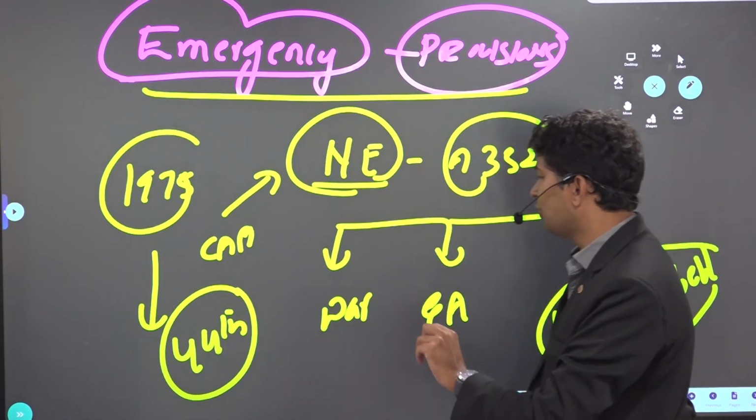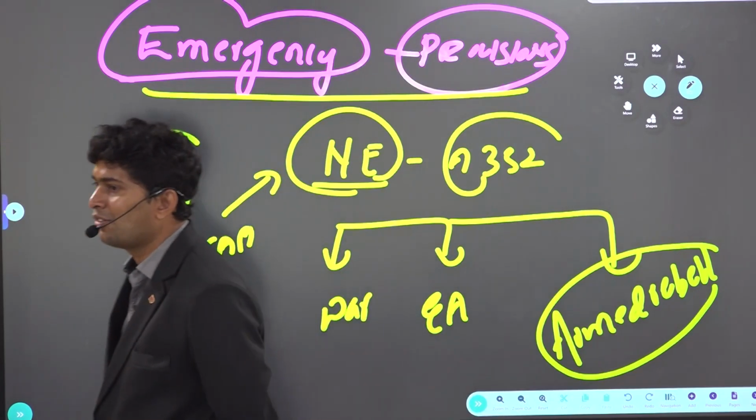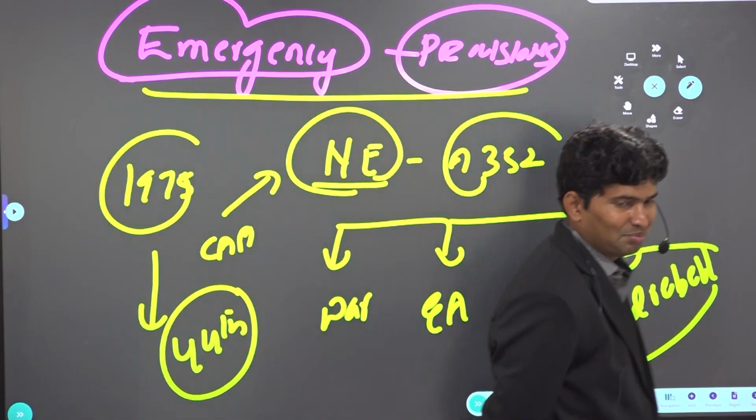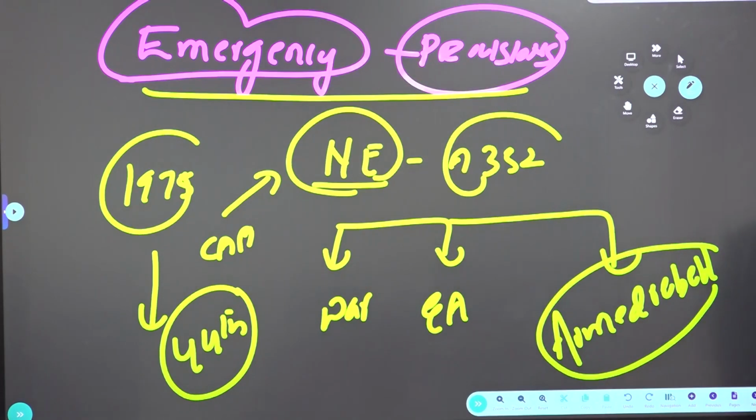But if you look at it, the proclamation of national emergency is under judicial review. Yes, after the Minerva Mills case. After the Minerva Mills case, the procedure of proclamation of national emergency is under judicial review. Why, sir? They cannot simply do whatever they want. Checks and balances are given. Apart from that.